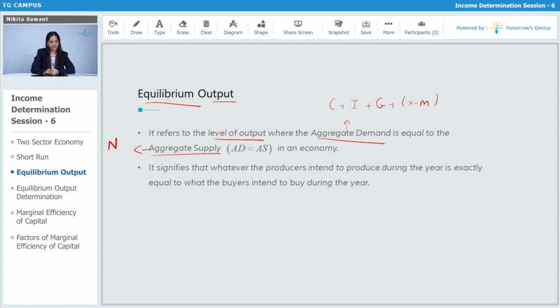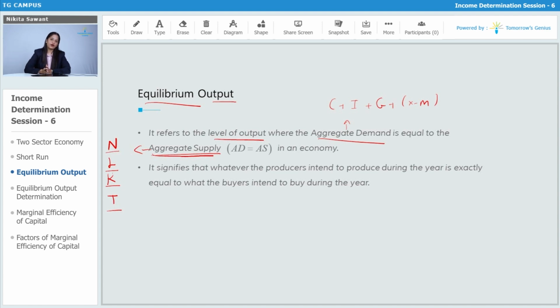It consists of natural resources, land, labor, capital and technology. So natural resource, labor, capital and state of technology. And what is aggregate supply? It is whatever goods and services the economy has produced and supplied during a period of time, or during a period of 1 year.